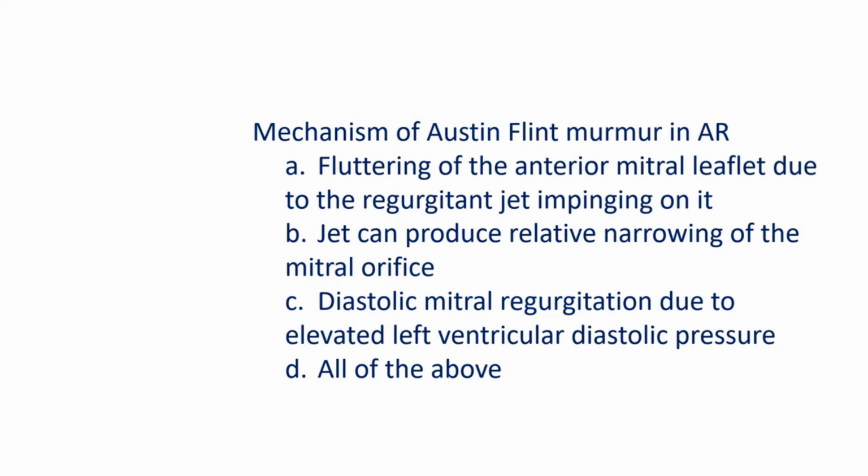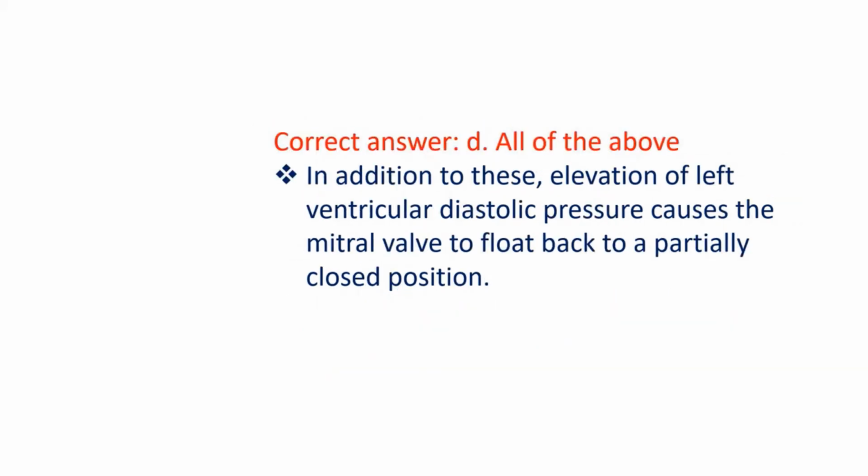Mechanism of Austin Flint murmur in AR. A. Fluttering of the anterior mitral leaflet due to the regurgitant jet impinging on it. B. Jet can produce relative narrowing of the mitral orifice. C. Diastolic mitral regurgitation due to elevated left ventricular diastolic pressure. D. All of the above. Correct answer D. All of the above. In addition to these, elevation of left ventricular diastolic pressure causes the mitral valve to float back to a partially closed position.